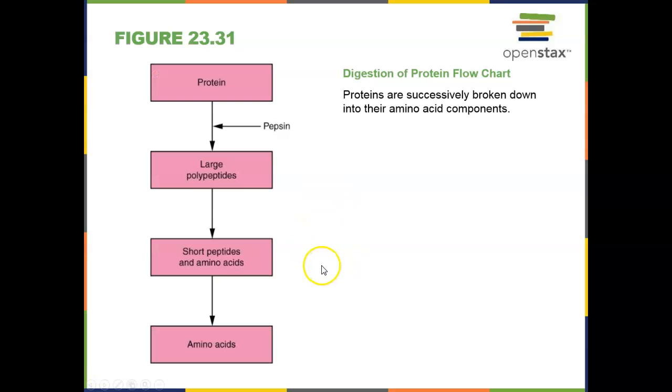This is going to move into the small intestines where we have other protein enzymes from our brush border as well as from our pancreas. So pancreatic proteases are going to break down these small peptides or large peptides into amino acids, which then can be absorbed into our blood.